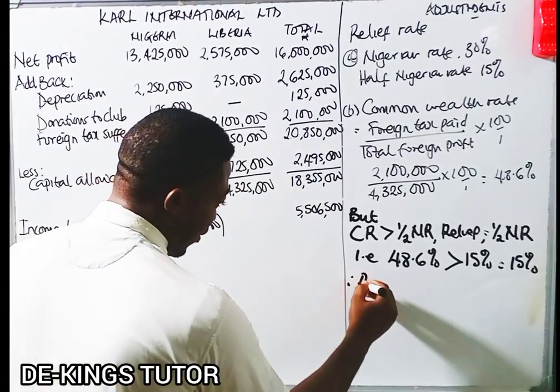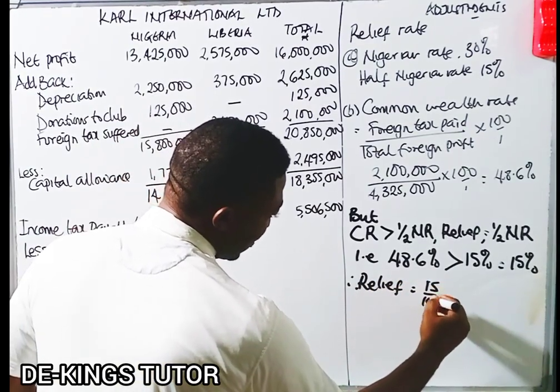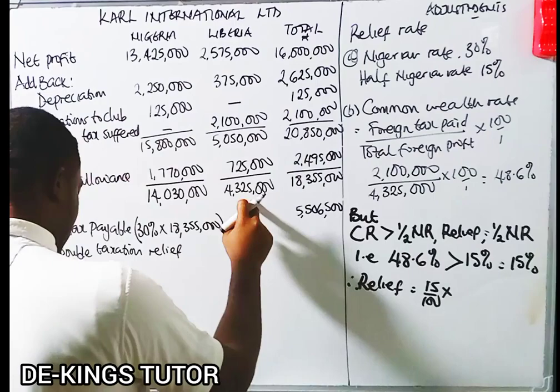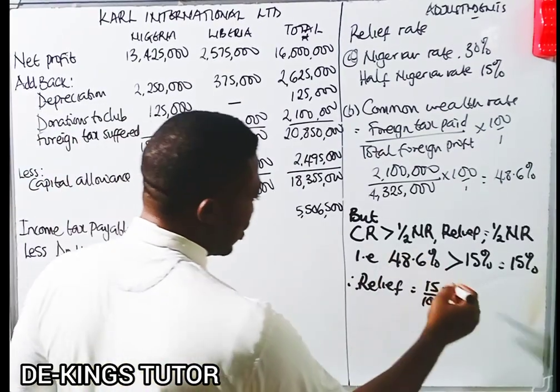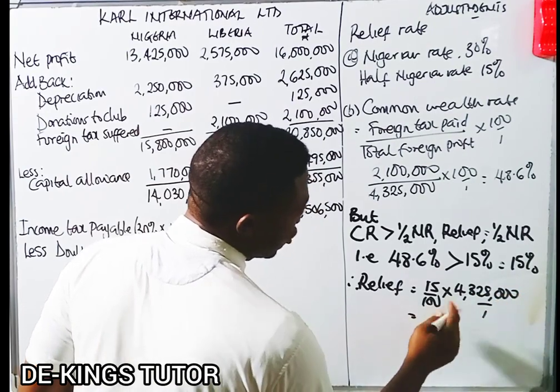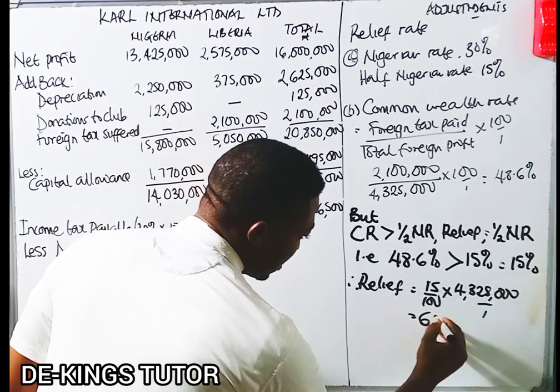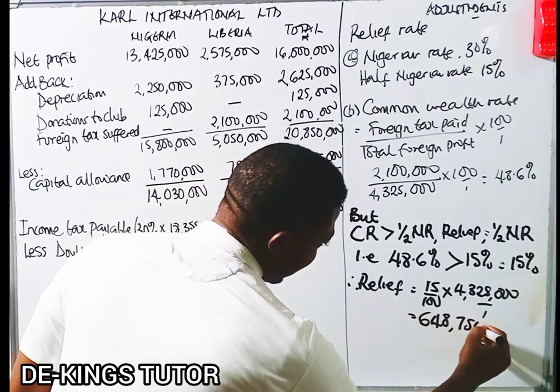So therefore our relief will be 15 over 100 times the foreign income, which is 4,325,000. Using our calculator, this will give us 648,750.